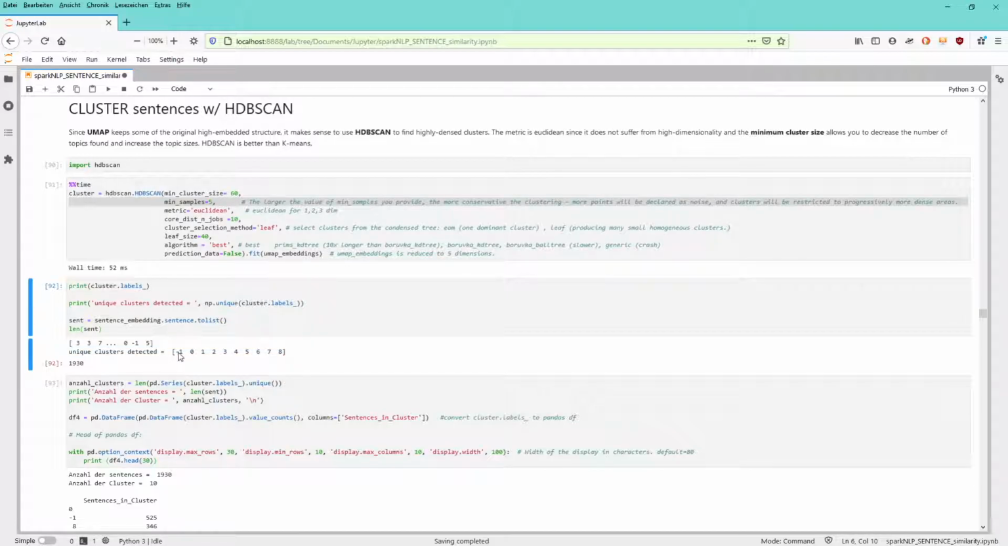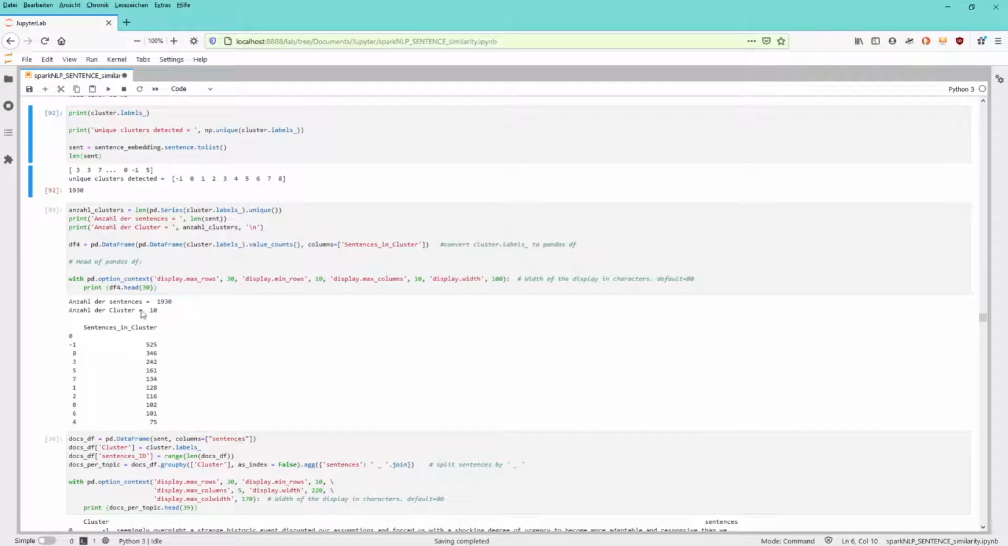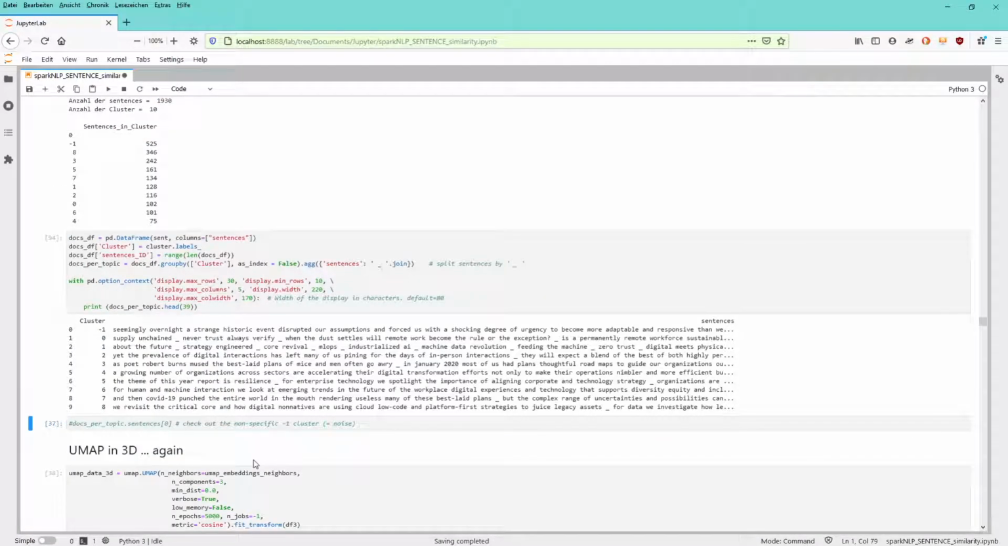Also, and this is the speciality of this algorithm, you come up with a cluster -1. This tells you there are sentences that the system decided it cannot assign to any of the other clusters 0 to 8. This I regard as noise. And if you look, we had a set of 1930 sentences, of which 525 the system says are noise for me. They do not form a cluster given the preconditions of the clustering. And then we have for cluster number 8, for example, 346 sentences and so on. So you put it in a data frame, you make it nice.